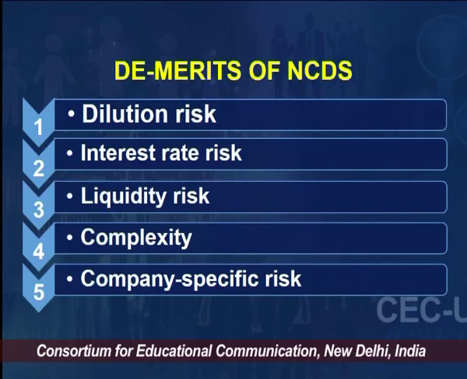So dilution risk means what? That ownership, because there is a warrant involved in the NCD. That warrant could be attached or could be stapled or could be independent, but nevertheless, if anybody decides to exercise the warrant or sell it in the market, then there is a possibility the ownership is diluted, because the warrant part gives the ownership right, the equity.